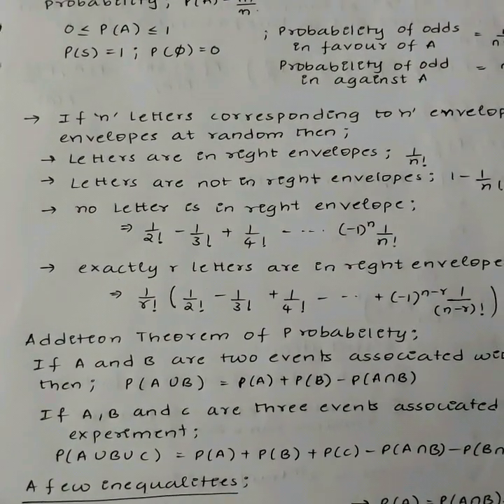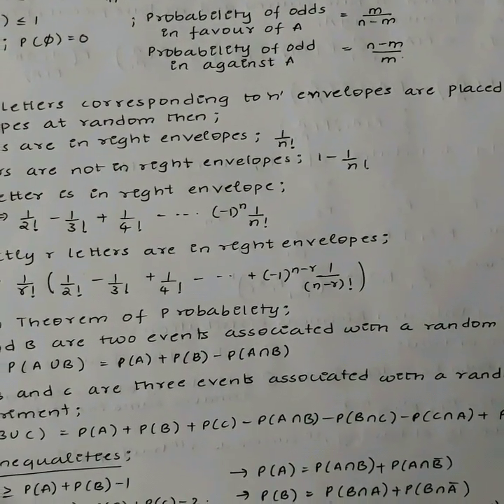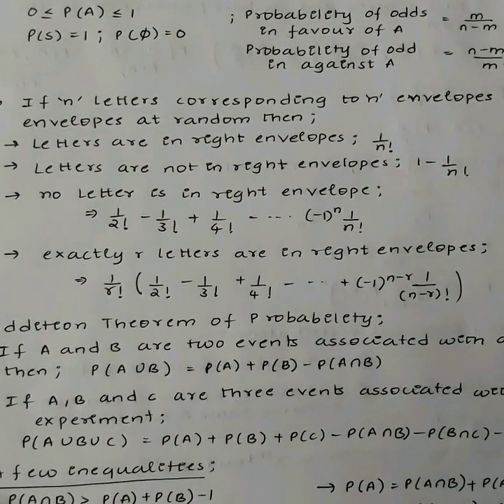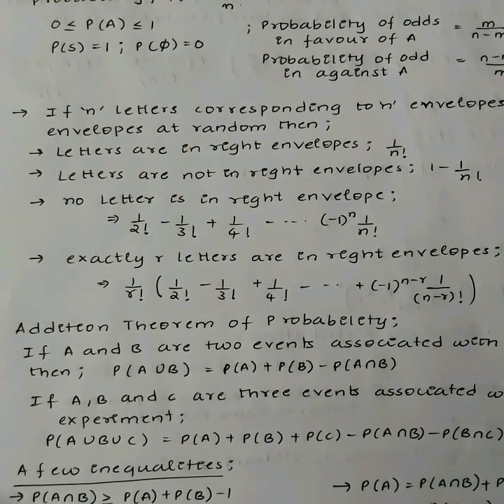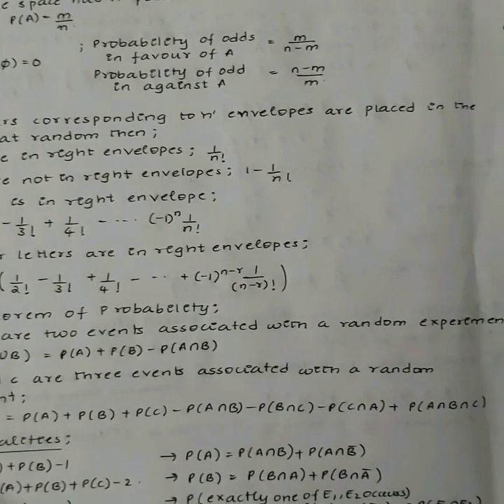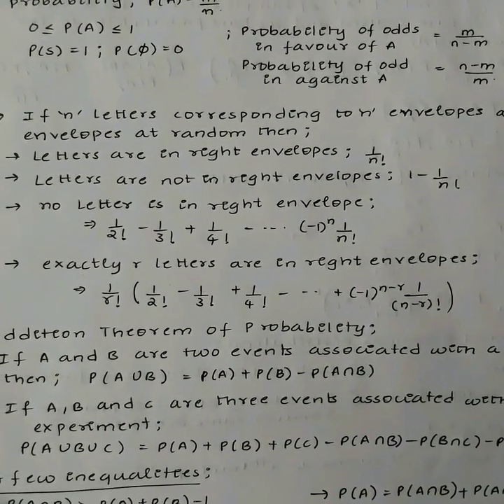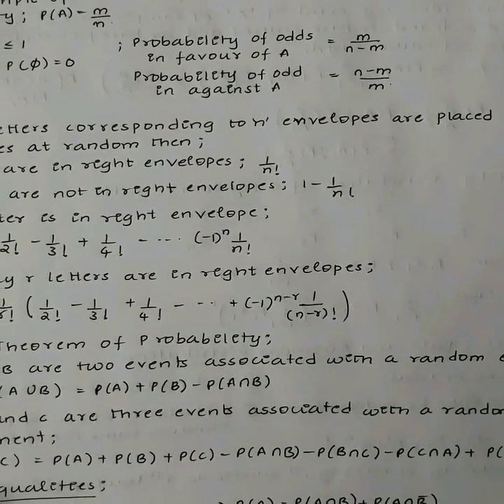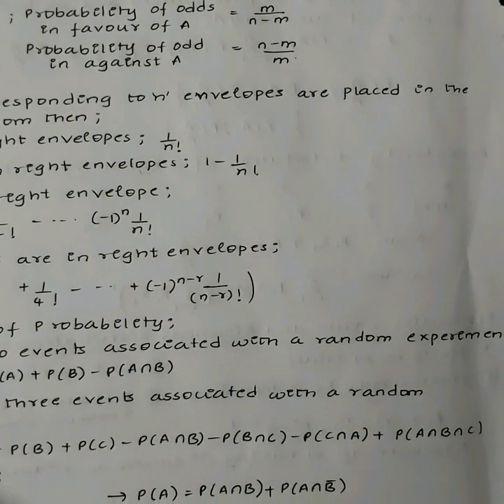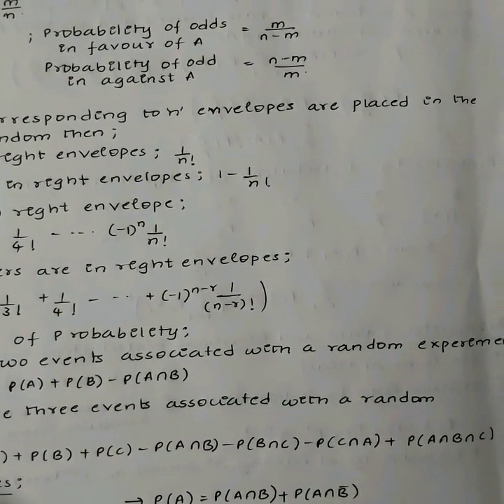Addition theorem of probability. If A and B are two events associated with a random experiment, then P of A union B is P of A plus P of B minus P of A intersection B. If A, B, C are three events associated with a random experiment, then P of A union B union C is given by P of A plus P of B plus P of C minus P of A intersection B minus P of B intersection C minus P of C intersection A plus P of A intersection B intersection C.